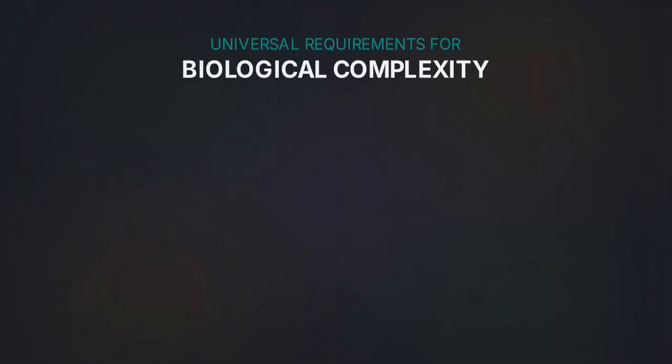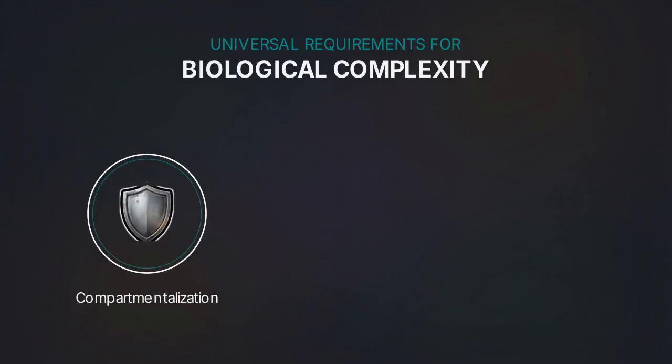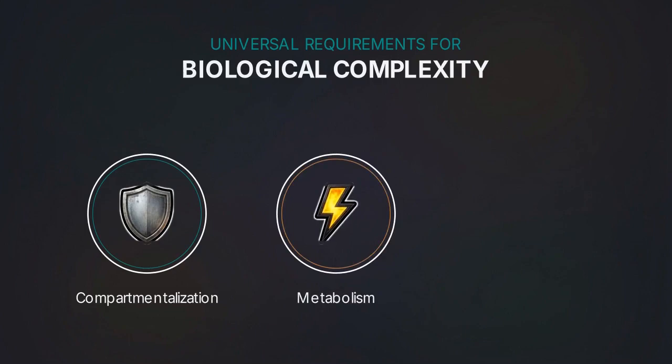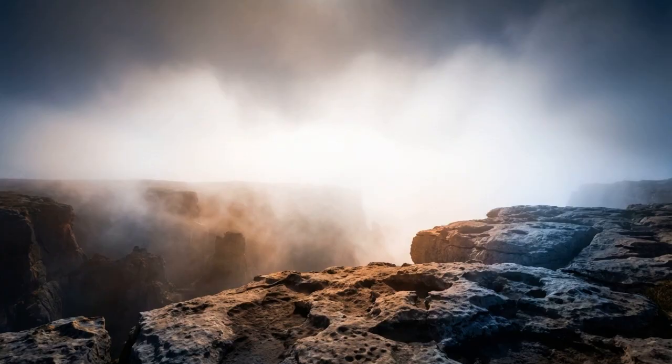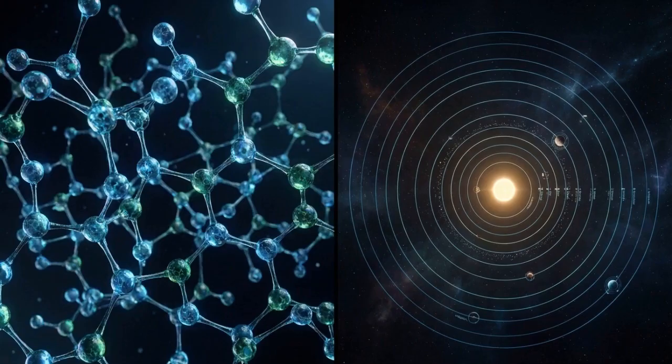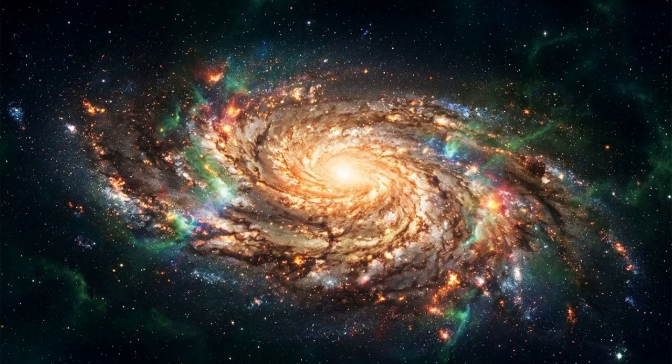From these geologic records, we can identify the three universal requirements for biological complexity: a physical boundary that protects the organism, a viable method to capture energy, and a self-replicating chemical system capable of retaining useful structural errors. However, empirical observation reaches a strict limit. We can trace the chemical steps of life and map the orbital mechanics of our solar system, but the exact nature of the initial energy that moves space and matter, and why these specific physical laws govern existence, remains unknown.